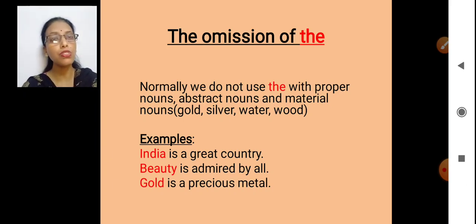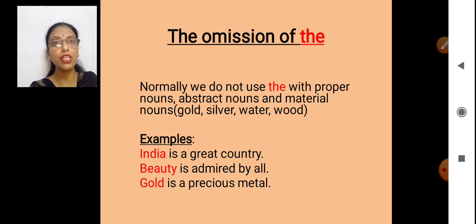And last come material nouns. Material, as the word says, is something out of which things are made. Suppose gold. Many ornaments, many things are made out of gold. Silver, same. Water, out of water we can make many things. Wood, we can make furniture, or other things also. Start from your pencil, a very small thing. So wood can be used in many things. Similarly, with these material nouns, the word the will not come.